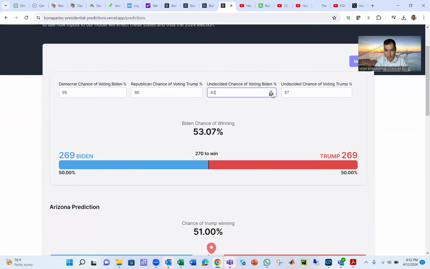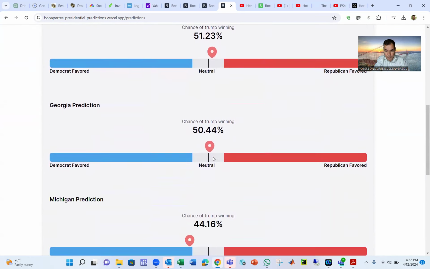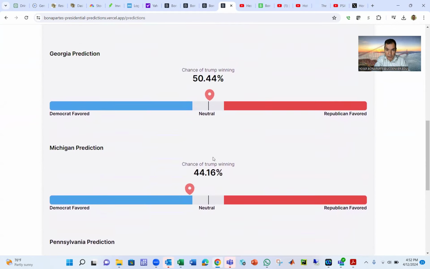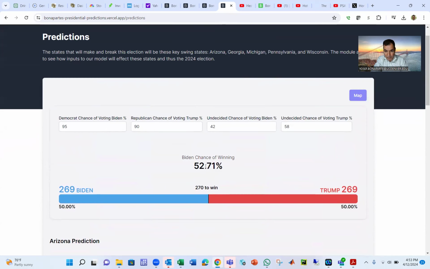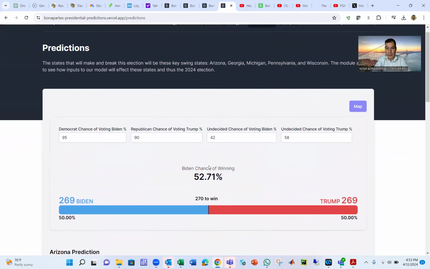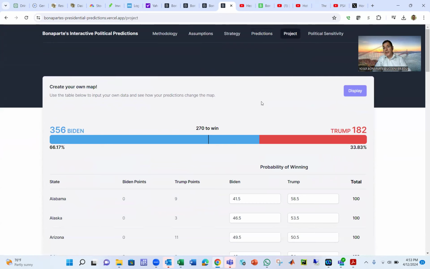You can also play with it. If you think 42% of the independents will vote for Biden, then this is the chance for Biden to win. Here is the chance for every state for Trump to win. And here I calculated the chance for Biden to win, which in this case, if these are the statistics, Biden has a 52.7% chance to win. Now, I also made another tab called project.